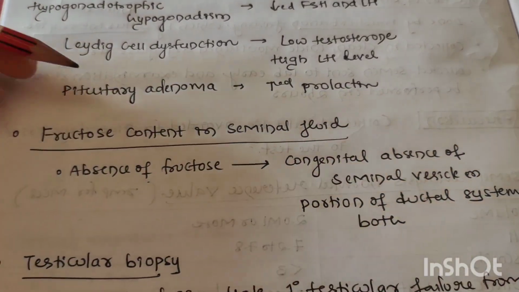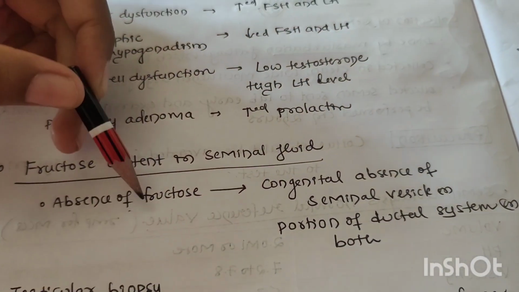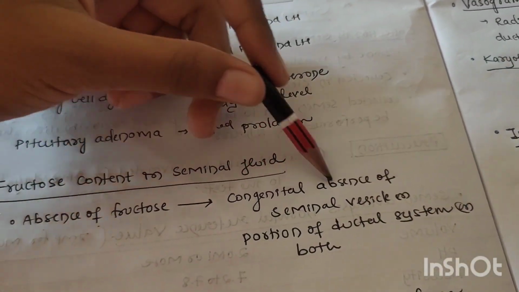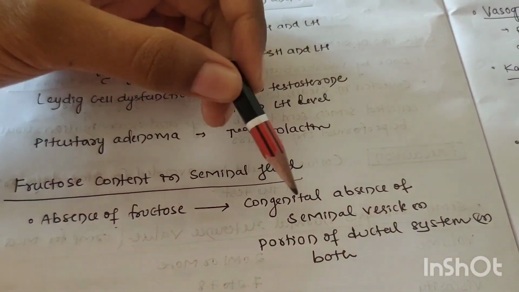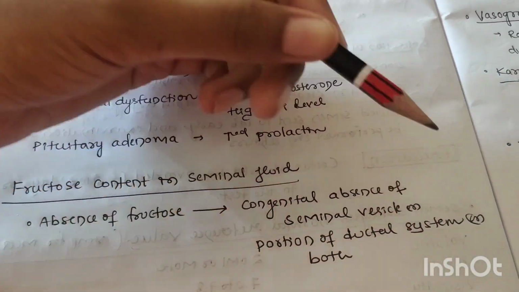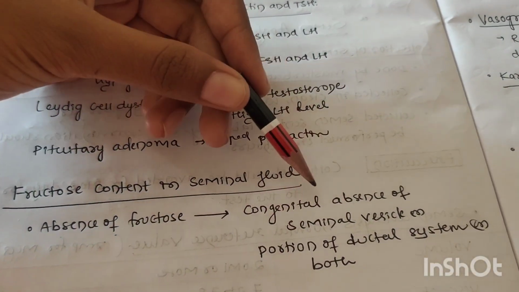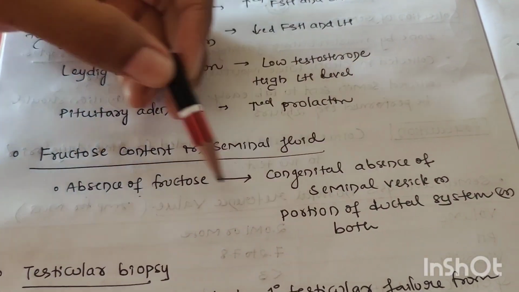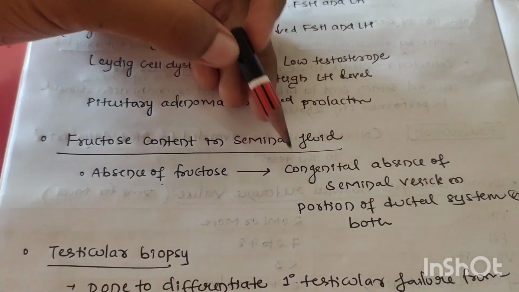Next, fructose content in the seminal fluid. If the fructose is absent in the seminal fluid, it means there is a congenital absence of the seminal vesicle, or a portion of the ductal system is absent, or both are absent. That is, both the seminal vesicle and the ductal system are absent. Absence of fructose indicates these conditions.